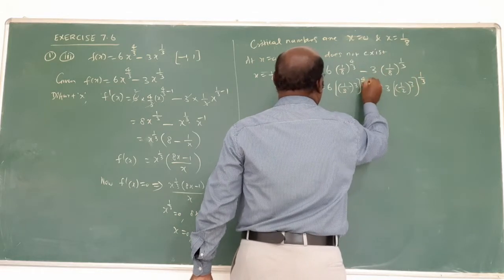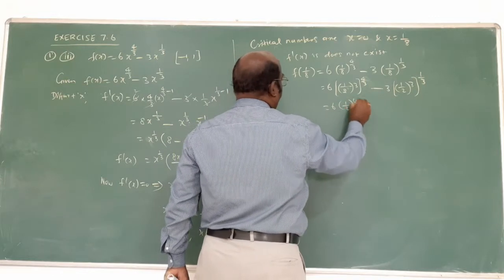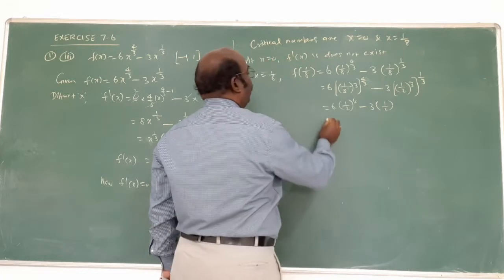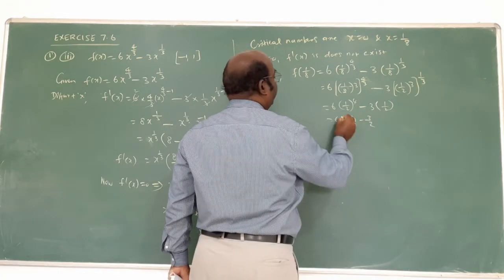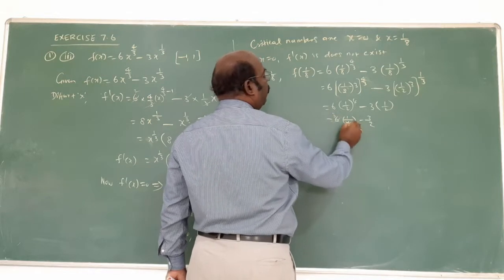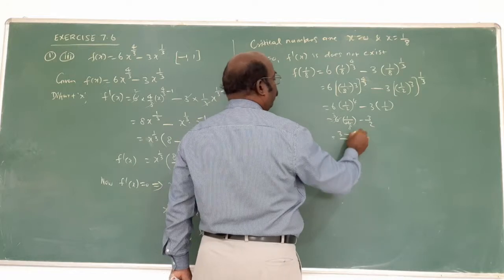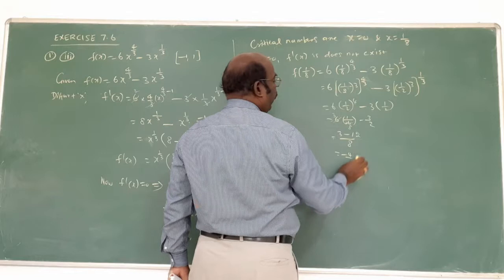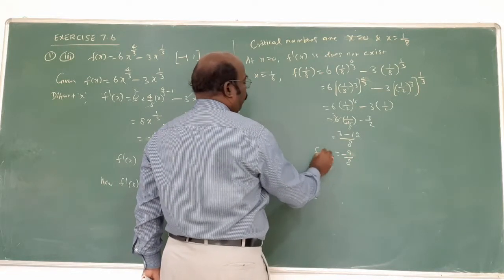Now the powers will be multiplied, 3 cancels, and you get 1 by 2 power 4. Here this also cancels, 1 by 2. Now 1 by 16, and 3 by 2. Now 8 is the LCM, 3 minus 12, 1 by 4, minus 4 by 8, minus 9 by 8 is the first value for the point 1 by 8.